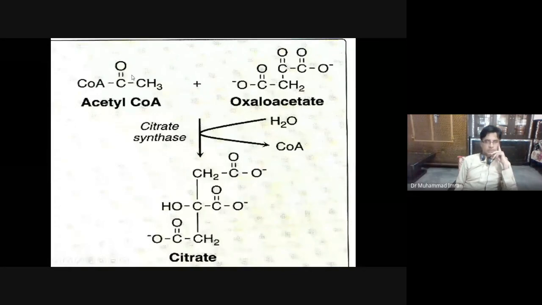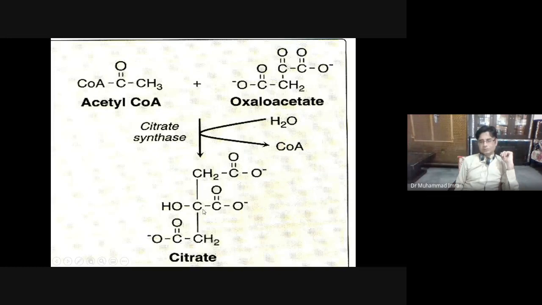So here you can see this acetate ion from acetyl-CoA and oxaloacetate. Oxaloacetate contains two carboxylic groups, one carboxylic group from here and next is here. One carboxylic group comes from the acetate ion from acetyl-CoA to produce citrate, which is a tricarboxylic acid. It contains three carboxylic groups. One is here, second is here, and third one is here.